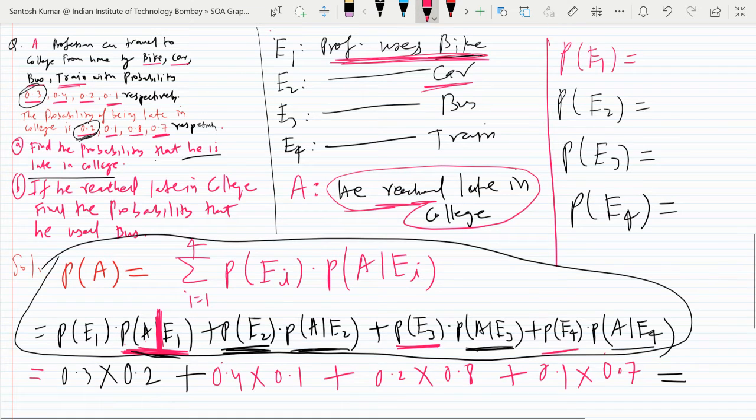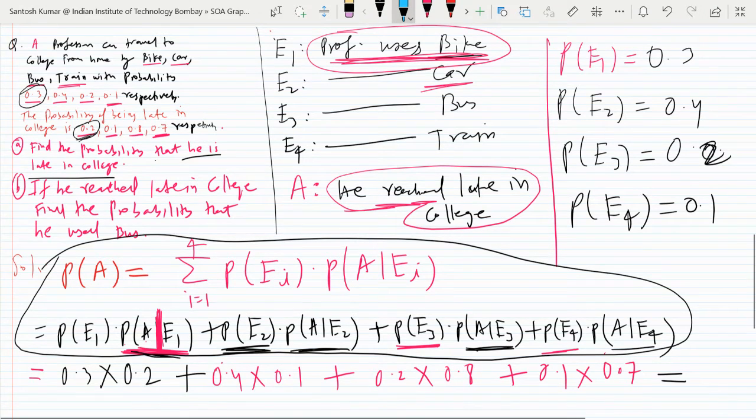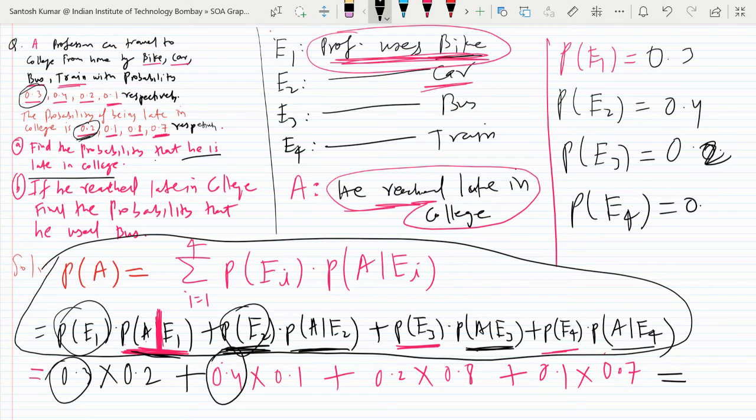Probability of E1 means E1 is he chooses bike. So what is the chance? It is all given in the question. You will read the question carefully and understand everything. The first line is, a professor can travel to college from home by bike, car, bus, train with these probabilities. So probability of E1 is 0.3, probability of E2 0.4, probability of E3 0.2, probability of E4 0.1. This is given here. You can check. Are you getting it? So I use that: 0.3, 0.4, 0.2, 0.1.